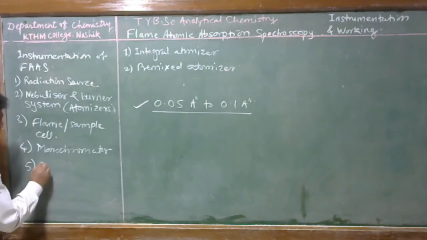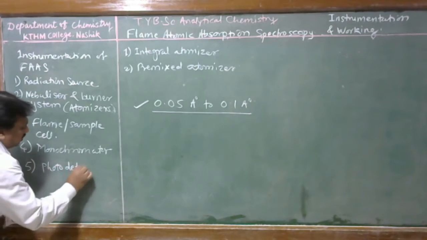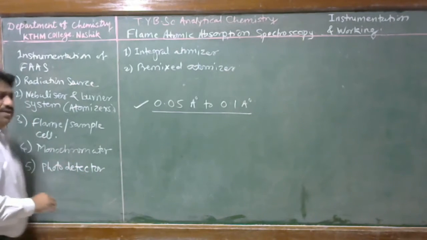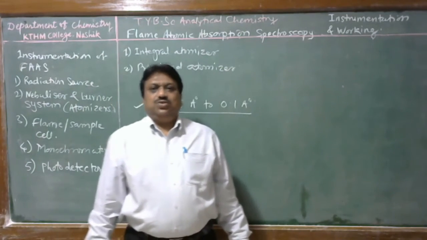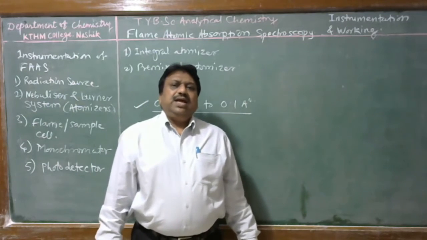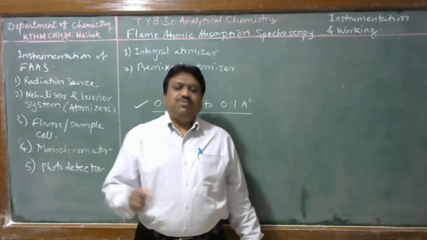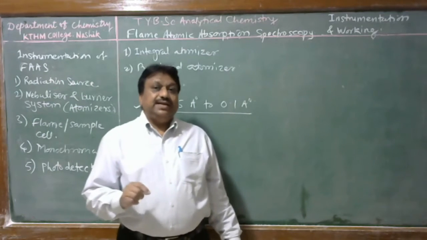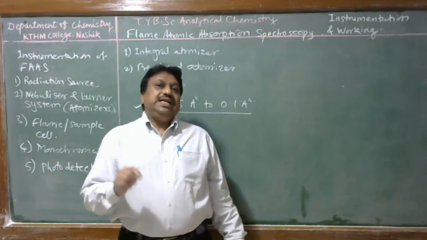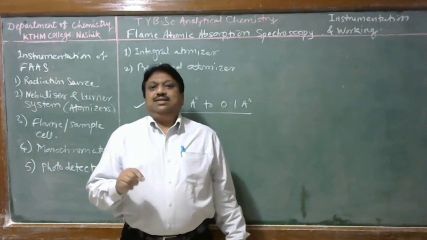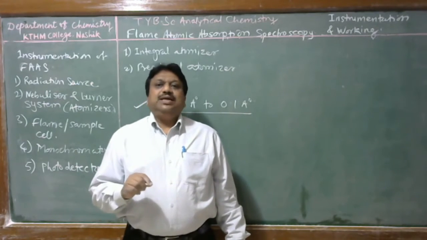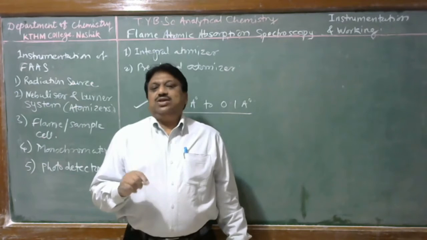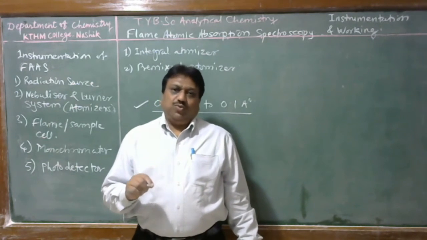Next component of the flame atomic absorption spectrophotometer is a photodetector. The function of this detector is to convert the radiant energy into electrical energy and feed that signal to the recorder. Here the resonance line given by the hollow cathode lamp has a very big intensity, and therefore it can be detected by using a photomultiplier tube. The photomultiplier tube is commonly the most sensitive detector used in atomic absorption spectrophotometry.